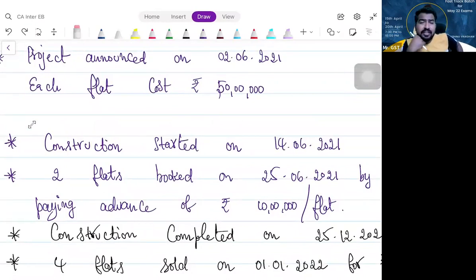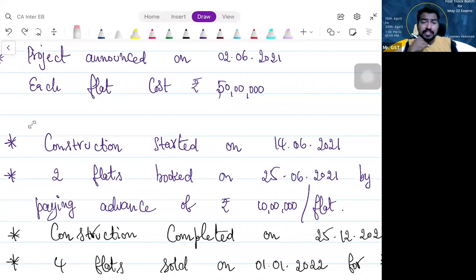So those 2 flats, can I call it supply of service? Yes, sir. Of the 7 flats, I have sold 2 flats, for which advance booking happened. Yes, sir. If you receive even 1 rupee before the completion certificate, you should not say that construction is completed. There is a competent authority giving a certificate that construction is completed. Before getting that completion certificate, if anybody pays at least 1 rupee, that's all, it is supply of service.